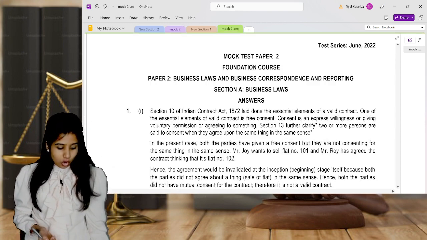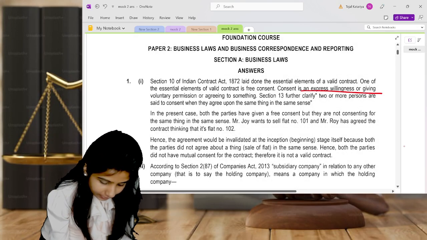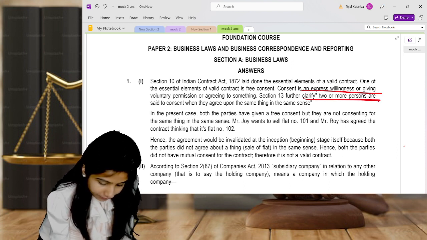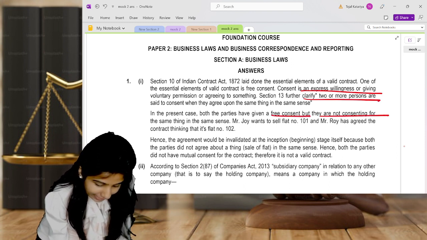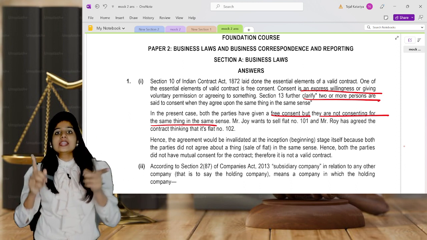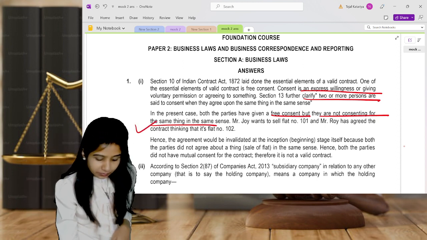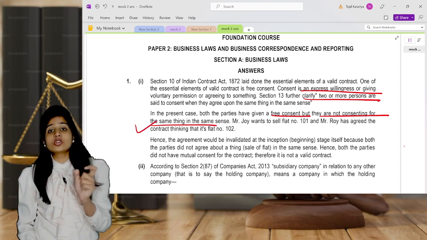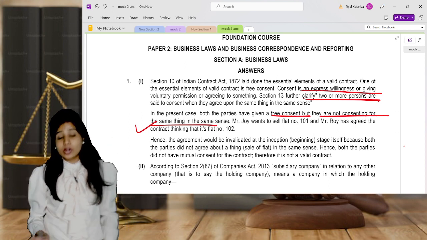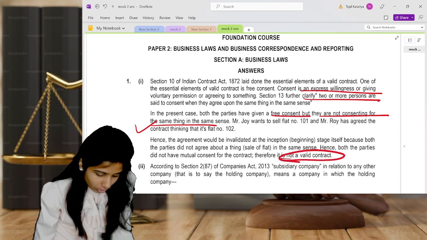If you remember, consensus ad idem is nothing but, first of all, there should be clarity in the contract itself, and there should be free consent by both the parties, and whatever contract you are making should be going in the same sense as what the seller and buyer are thinking. Same thing in the same sense. This is consensus ad idem, and if that is missing in the contract, that contract will not become a valid contract. Yes, the answer is right. The contract will not be a valid contract.